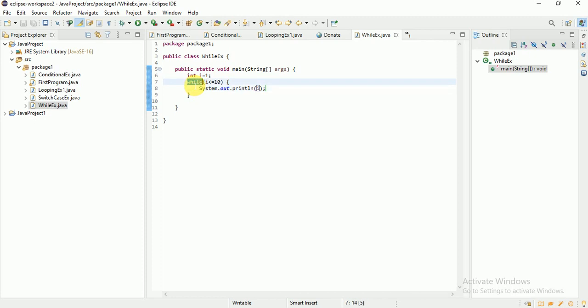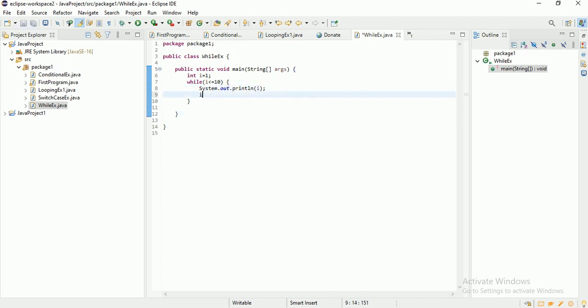Usually a while loop will work until the condition is false. Until this condition is false, it is going to loop. Whenever this condition becomes false, it will exit from the while loop. Until then it is going to run all the statements. But see, there is no self increment or decrement operator in a while loop. If you want to increment or decrement, you need to do it explicitly.